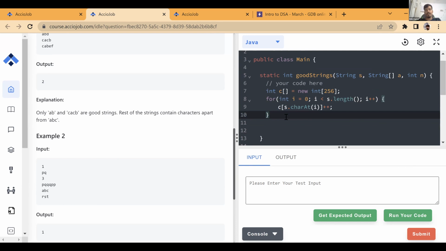The array has a length of 256, and you can think of it like this: indexes 0, 1, 2, and then 65, 66, 67, and so on, then 97, 98, and so on. If we get a capital A, which is 65, we increase its count, initially 0, to 1. Next we get 66, and we increase its count from 0 to 1. Next we again come to 65, and increase its count from 1 to 2. Next we go to 66 and increase its count to 2. We will keep on increasing counts. Other characters in the array will be 0 because we don't get those characters.